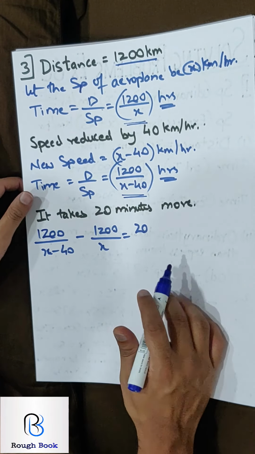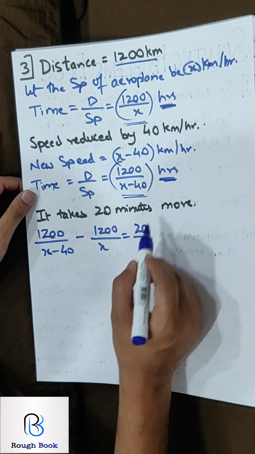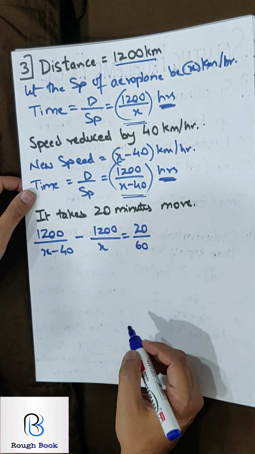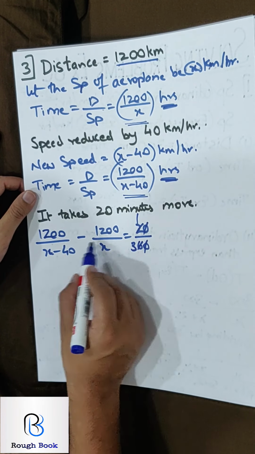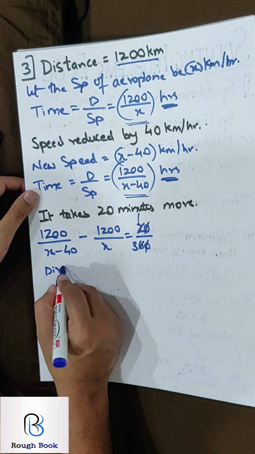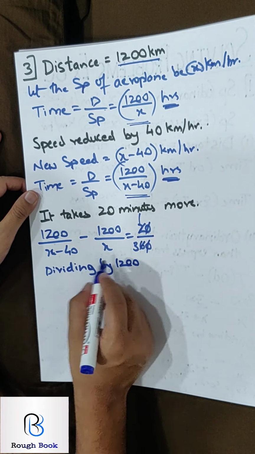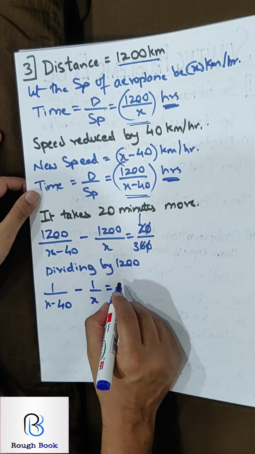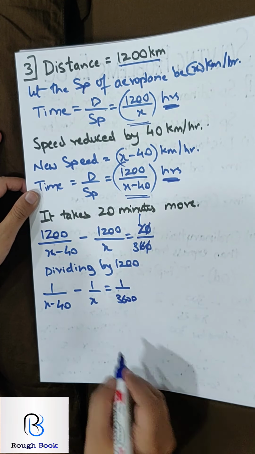Are you understanding? Now this has to be in hours because these two also are in hours. So how will I convert? So 20 minutes divided by 60. That will give me hours. So 1 by 3. What trick did I tell you over here? Divide everything by 1200. So dividing by 1200, we get 1 by x minus 40, minus 1 by x, equals 1 by 3 into 1200, which is 3600.